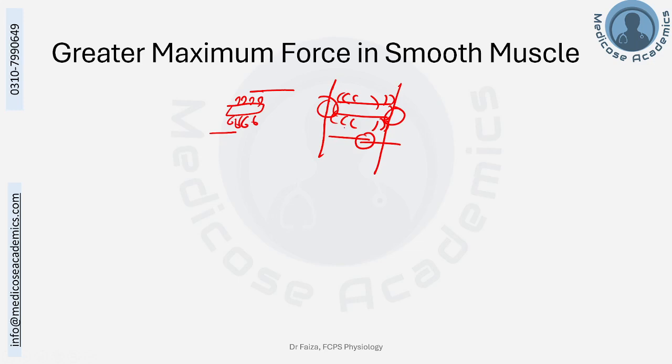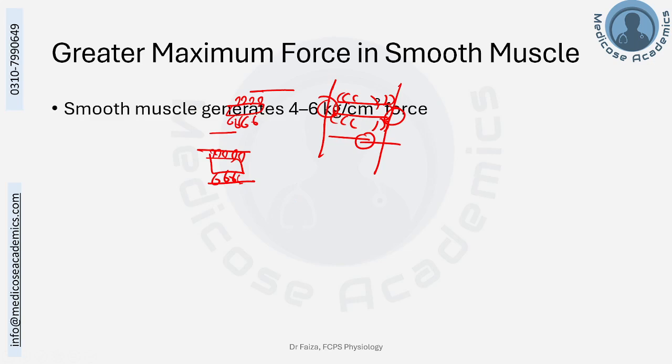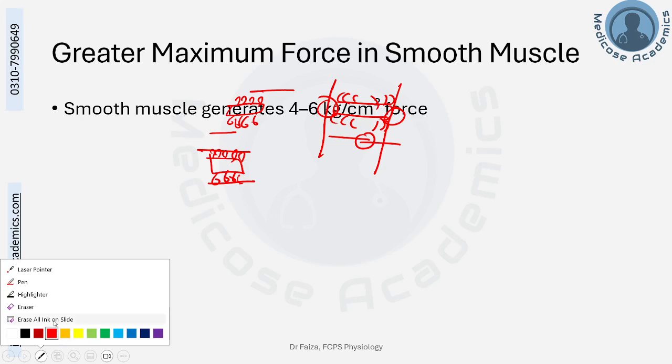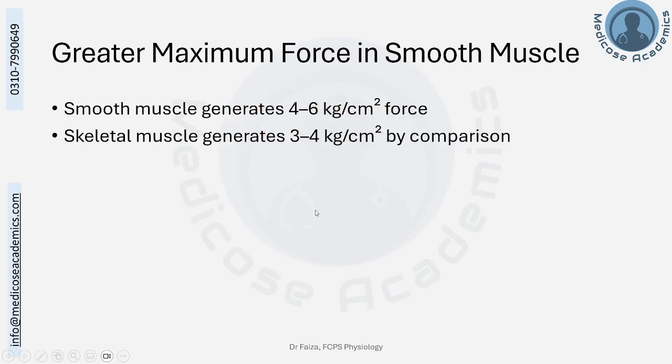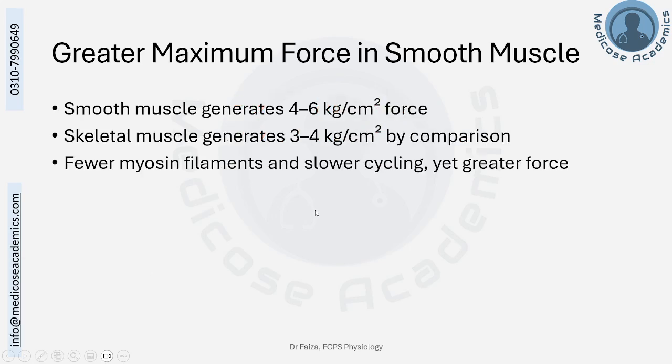Whereas in smooth muscles, there are no Z-discs and the actin filaments are not going to overlap each other. As much as it is contracted, they can completely overlap the myosin filament, leading to a greater maximum force of contraction, 4 to 6 kg per centimeter square, as compared to skeletal muscles, where it was a maximum of 3 to 4 kg.